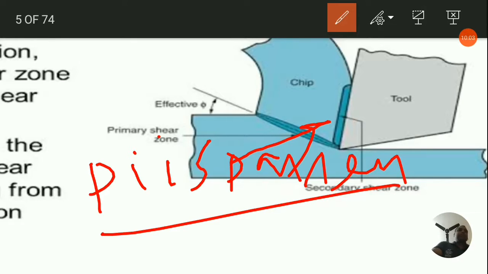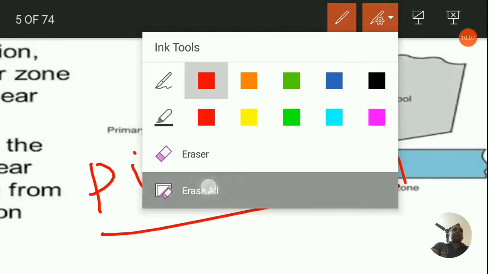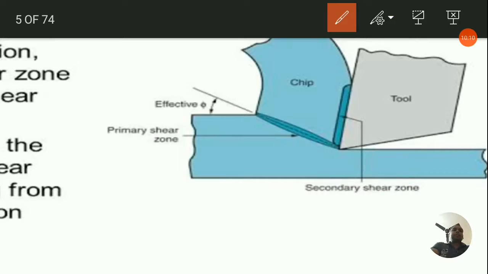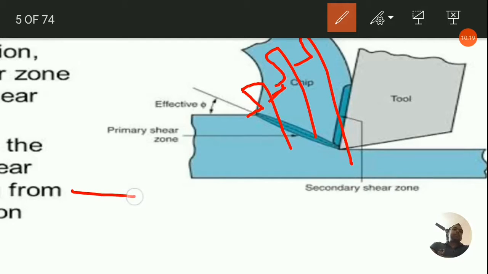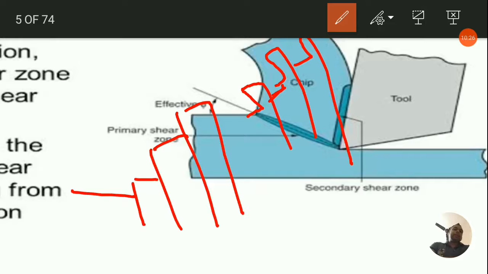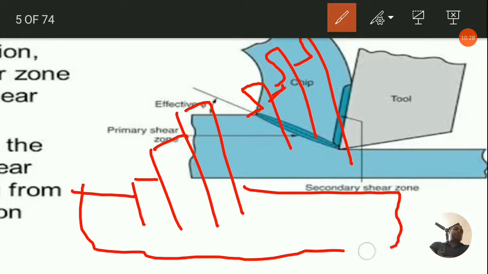He considers the undeformed metal as a stack of cuts, somewhat like this, and the material is such. So the tool is being acted here like this, and the chips are coming out as a stack.